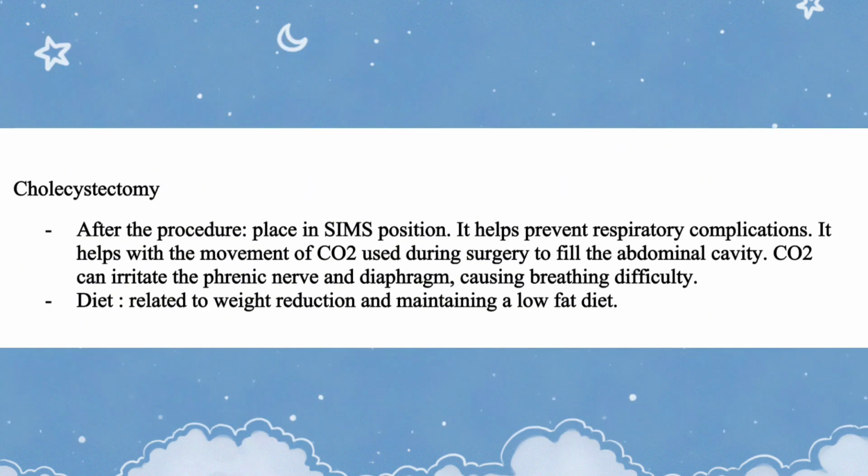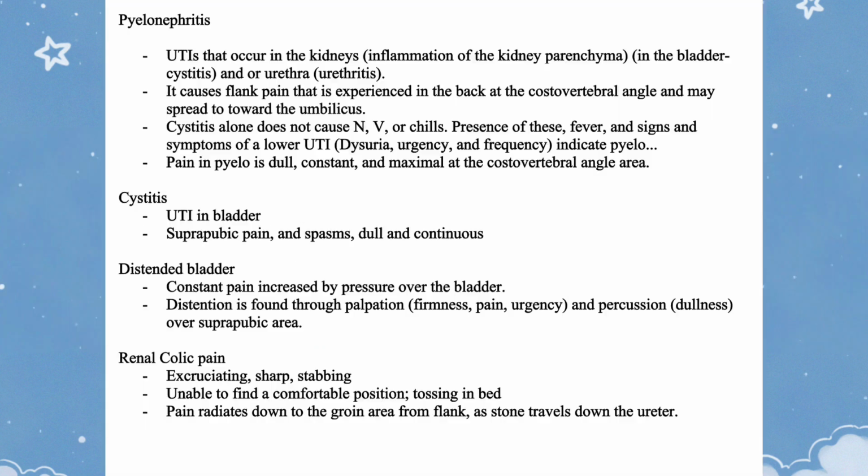Cholecystectomy. After the procedure, place in Sims position. It helps prevent respiratory complications. It helps with the movement of CO2 used during surgery to fill the abdominal cavity. CO2 can irritate the phrenic nerve and diaphragm, causing breathing difficulty. Diet is related to weight reduction and maintaining a low-fat diet.